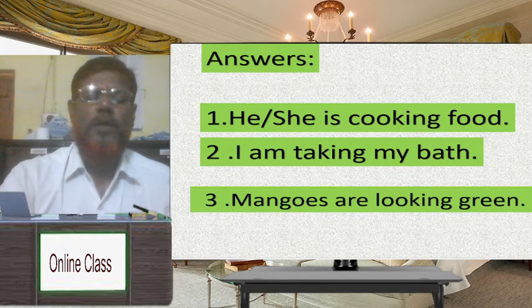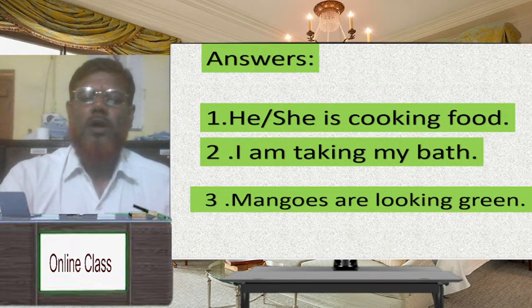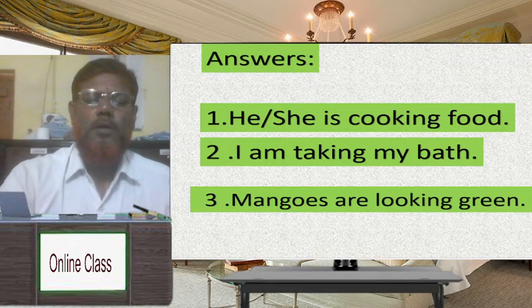Dear student, in continuous tense, at first subject, then auxiliary verb, then main verb including ing, after all that, object and extension. Have you understood? Dear student, he or she is cooking food, I am taking my bath, mangoes are looking green. These are continuous tense. Have you understood?